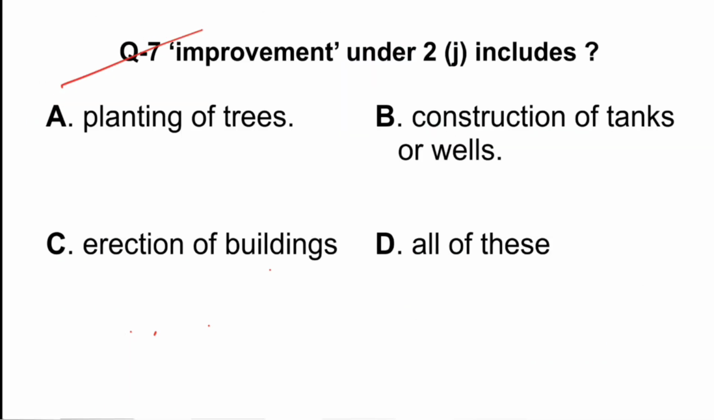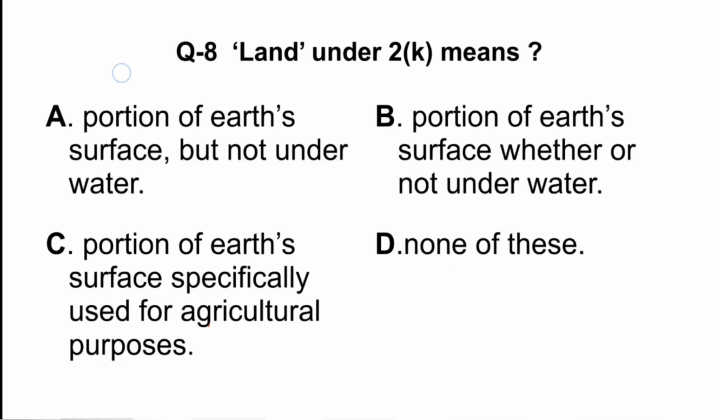Now question 7 says improvement under 2J includes. A says planting of trees, B construction of tanks, wells or erection of land building, C, and all of these. So as per the definition, all of these are improvements provided expressly in the provision. Question 8 asks land under 2K means.